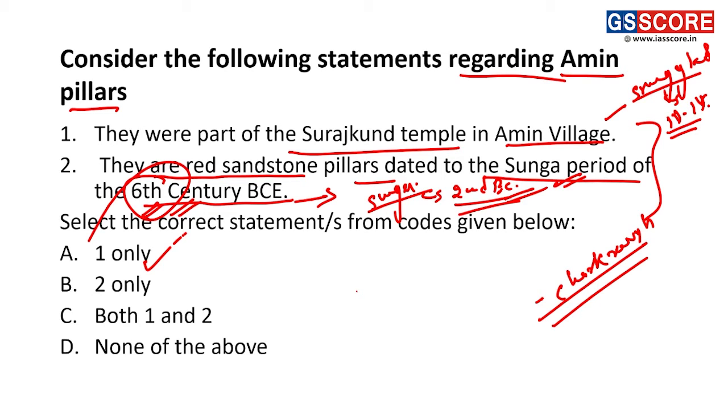Now with regard to these sandstone Amin pillars, we can see some more information. This is the pillar which has been depicted here for you, and in this pillar you can see that there is a Yaksha and Yakshini.